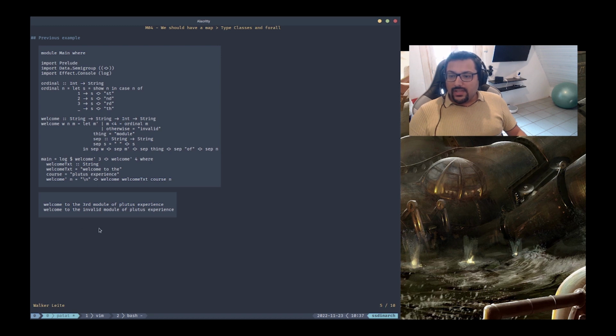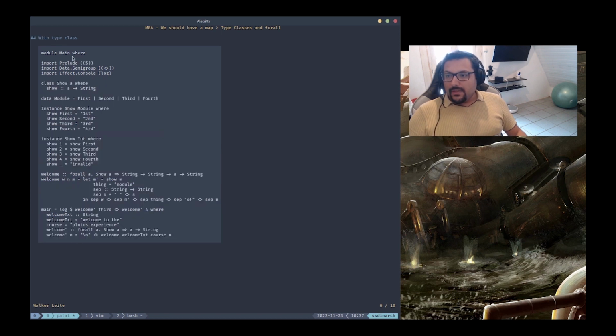Okay, let's keep the same thing and do a small improvement that allows us to change this number for an algebraic data type. How could that be? So here we have the factory code with type class, because we're going to need type class to do that. The reason we need type class is because, as you can see here, everything else is the same.